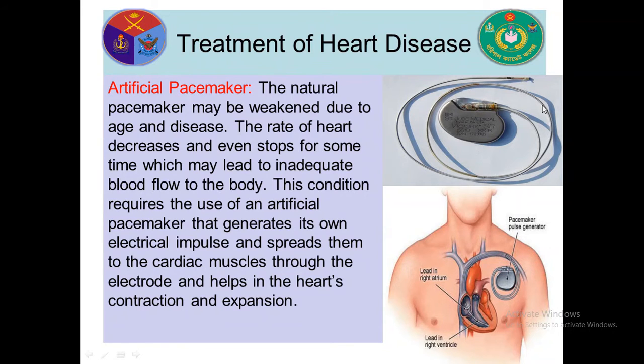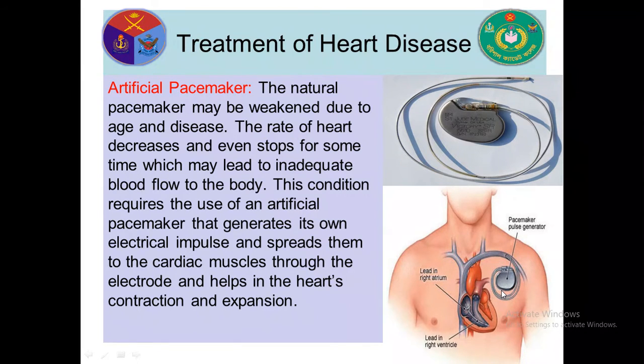But look at this picture. This is an artificial pacemaker. This is a metallic box in which a lithium battery is present. Its lifespan is 10 to 12 years. And these are wires. And the apex of the wires is called the electrode, which generates the electric impulse. This pacemaker is located under the skin of the chest, upper right side.